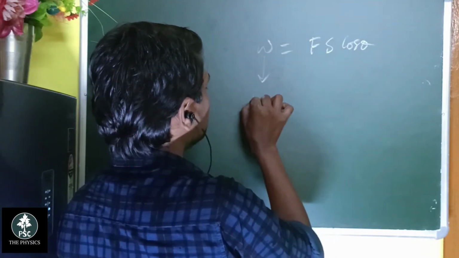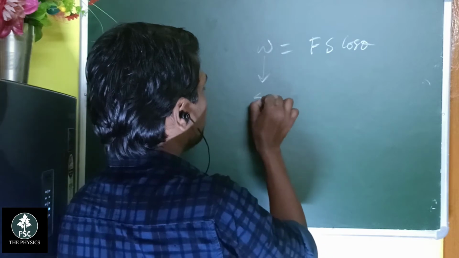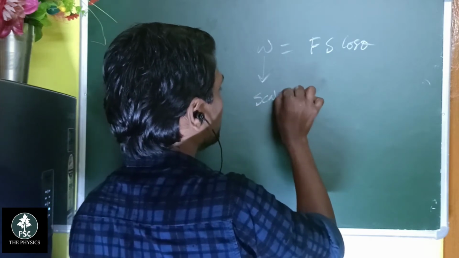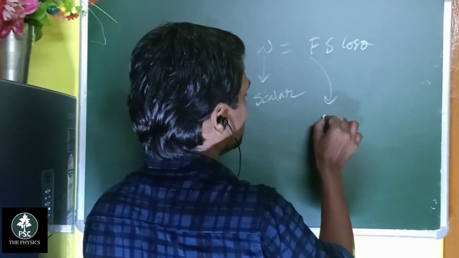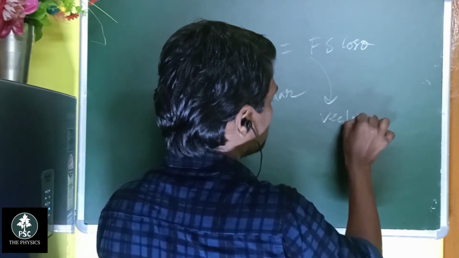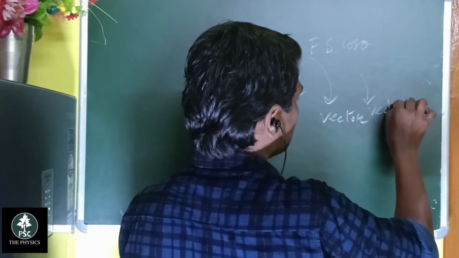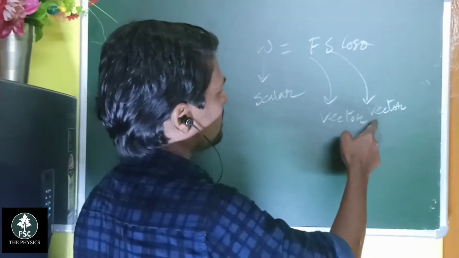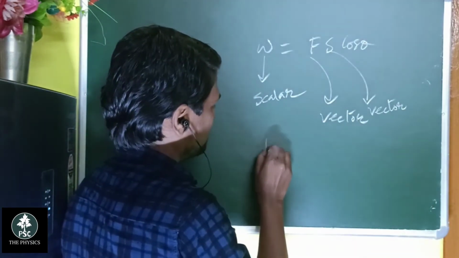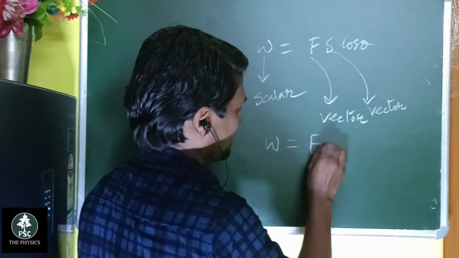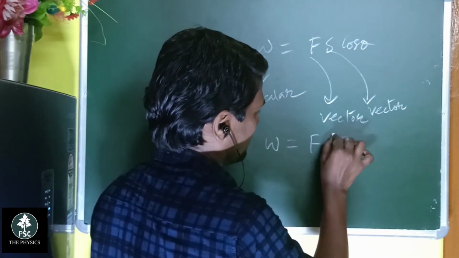Here work is a scalar, force is a vector, and displacement is also a vector. So when you take the product of two vectors, you can write it as F dot S.